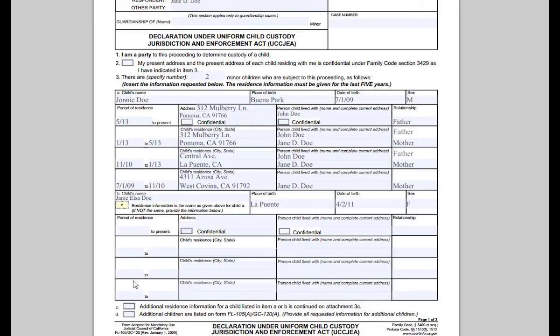If you have more children to list, click here to get the proper attachment sheet. For the additional children, if they also live in the same locations as the first and second child, then you only need to fill out the first line and check the box just like we did for the second child.